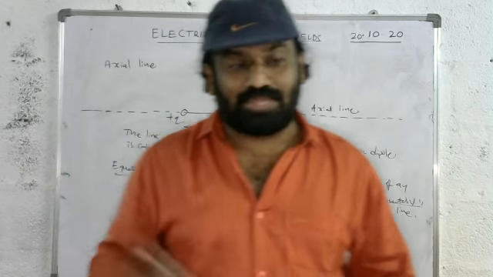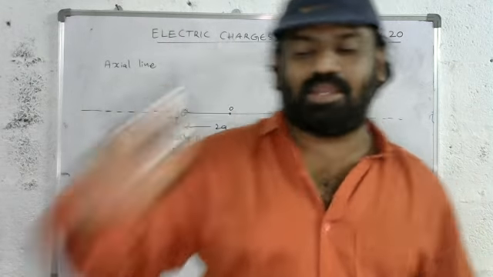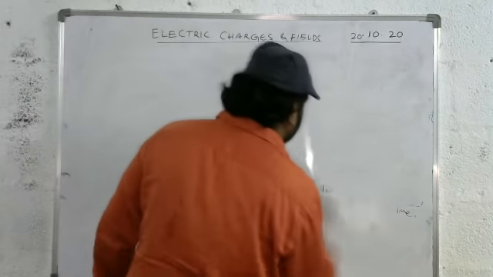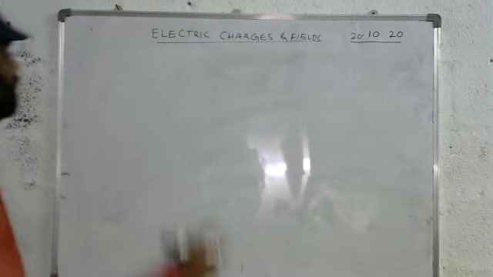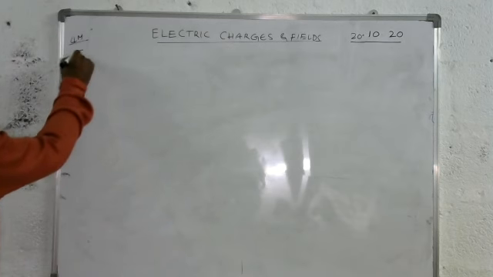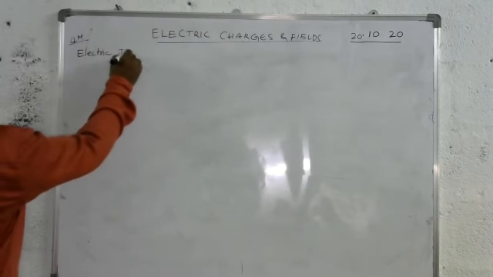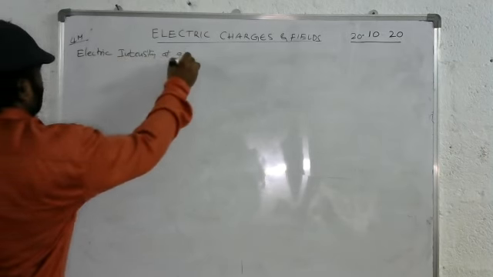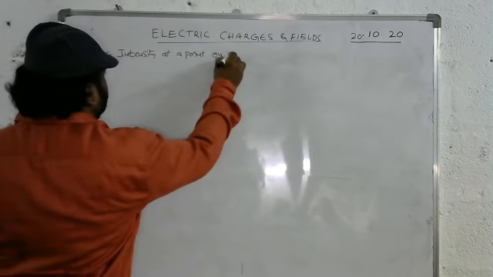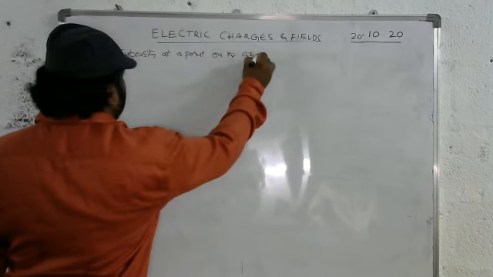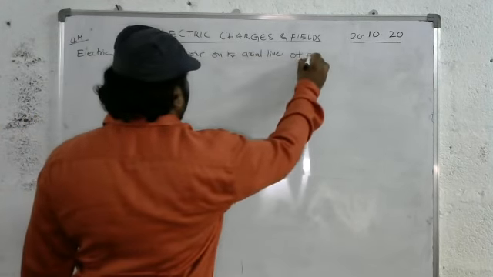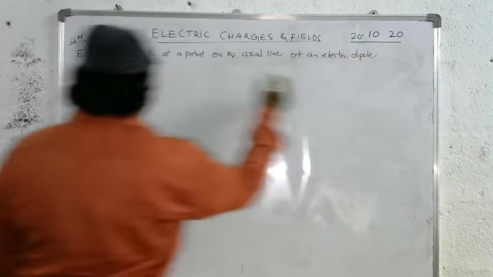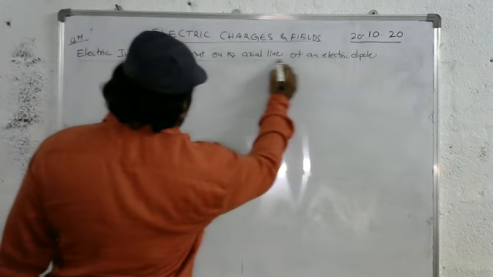First of all, we will discuss the electric intensity at a point on the axial line, which carries 4 marks. Most important question number 30.